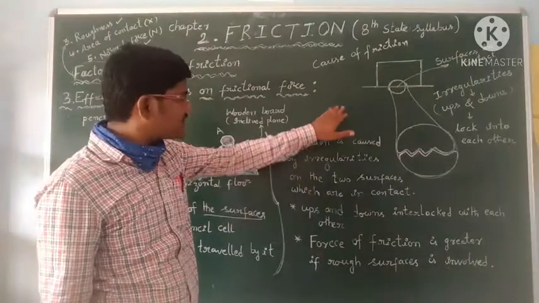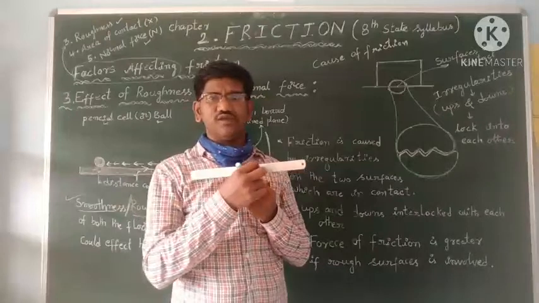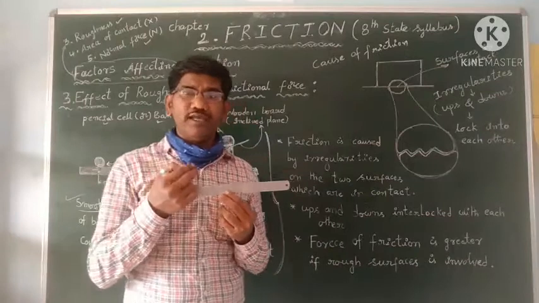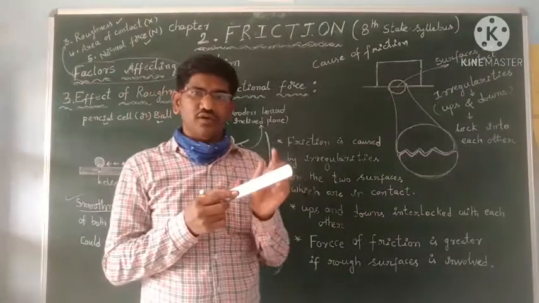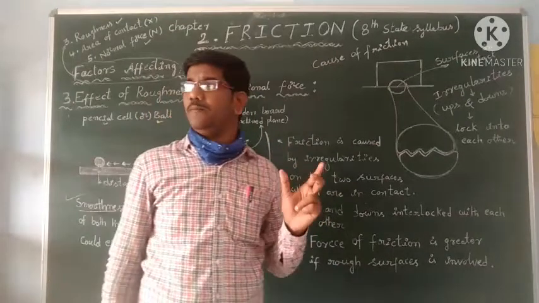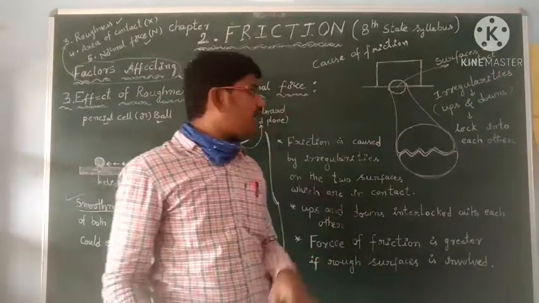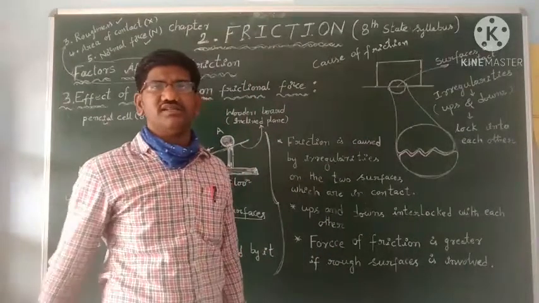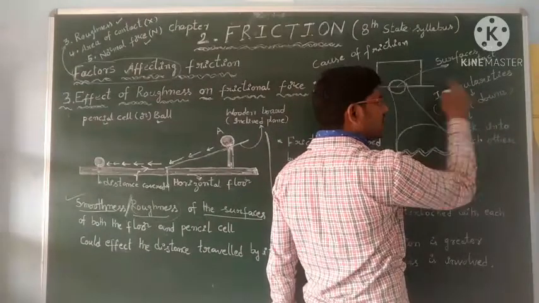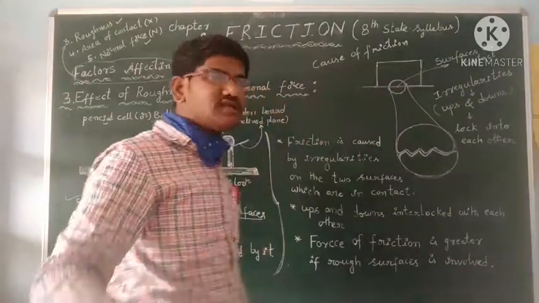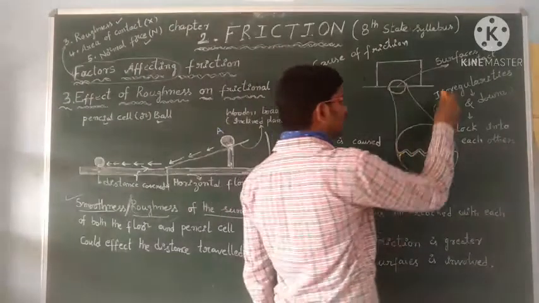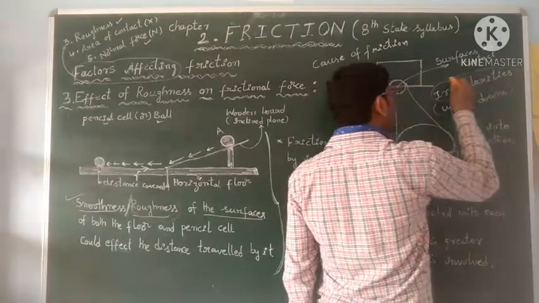this surface appears very smooth to our naked eye. But when we see the surfaces through a powerful microscope, there exist many ups and downs on the surfaces. Those ups and downs are called irregularities. My dear students, remember this word irregularities very clearly.